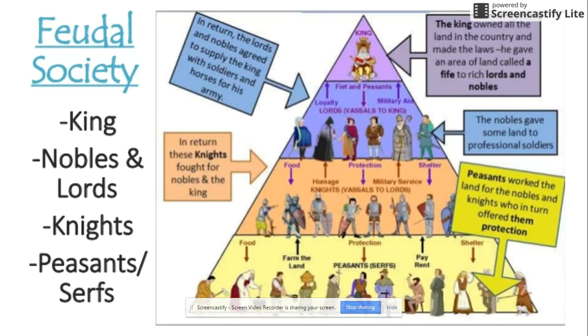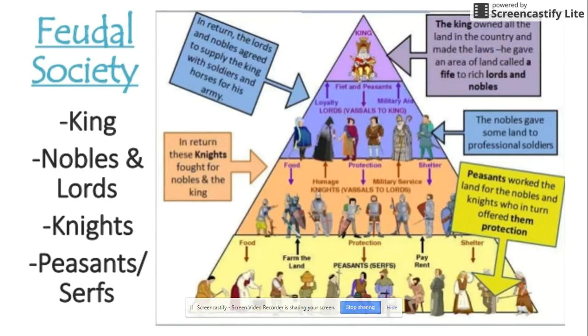So in exchange for being part of this fief, being part of this area, the peasants were protected by the lord and the knights, and in exchange had to provide their service, whatever it was, whether it was farming the land, or working in the house, or paying a small portion of rent if they got paid, or portions of food that they grew. They were able to keep some for themselves, but the rest went to the knights or the vassals.